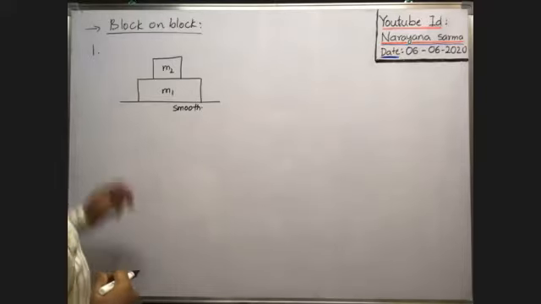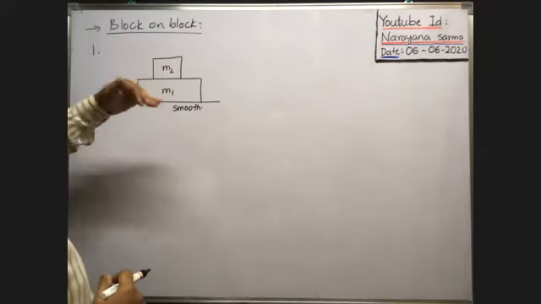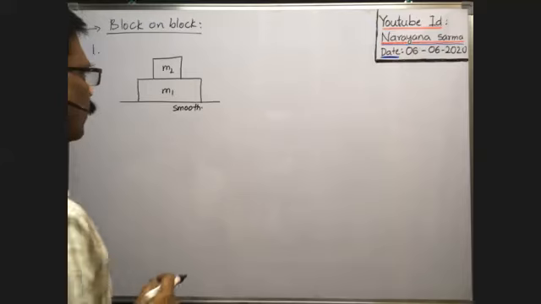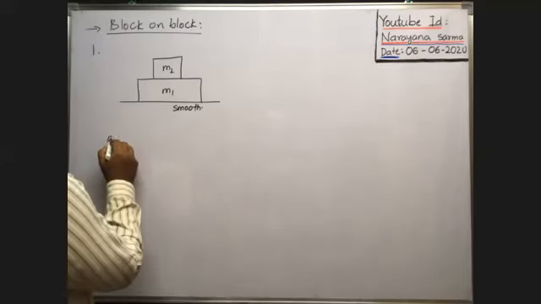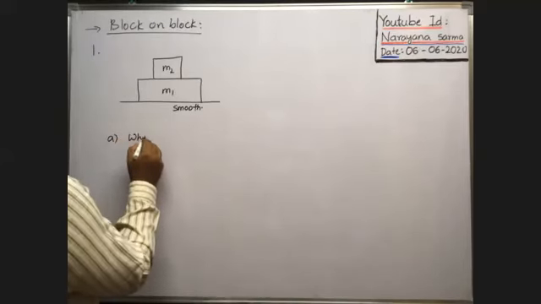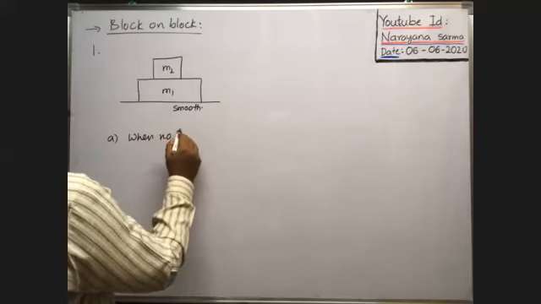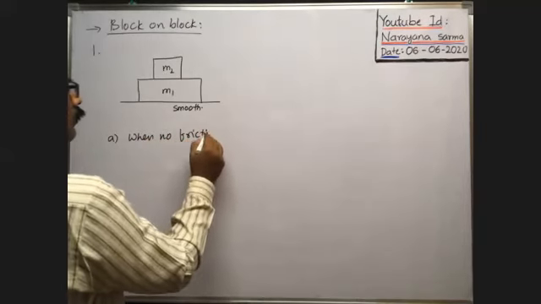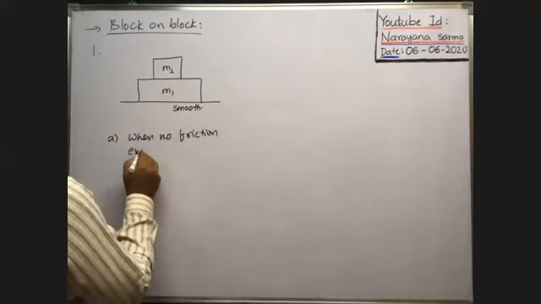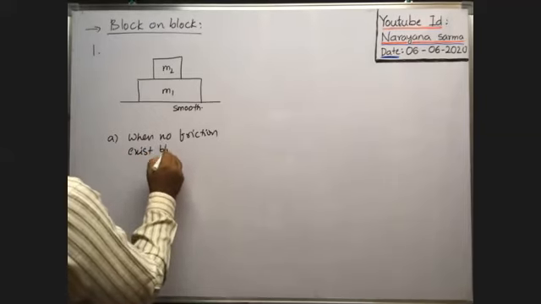Suppose in between these two blocks also there is no friction initially. That means first case, when no friction exists between two blocks.